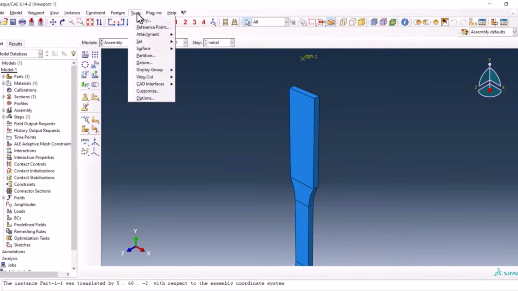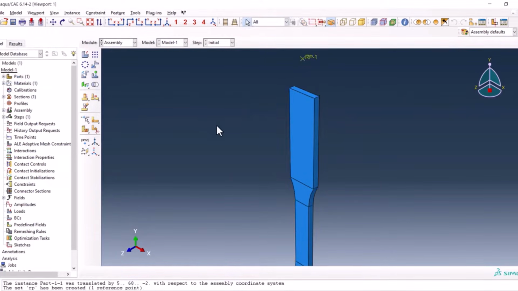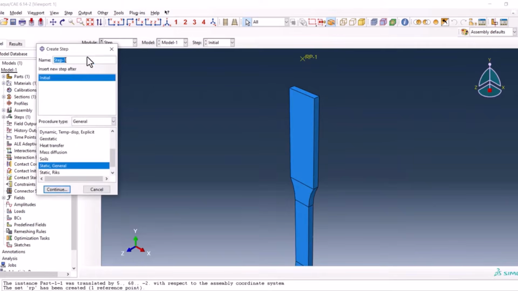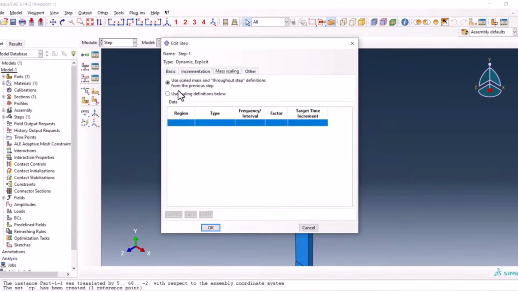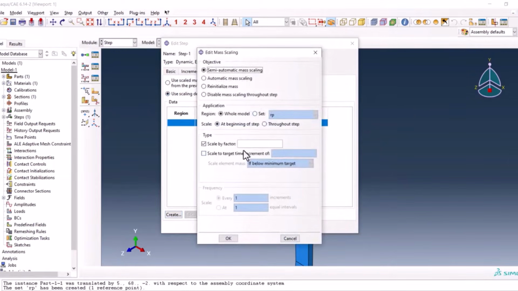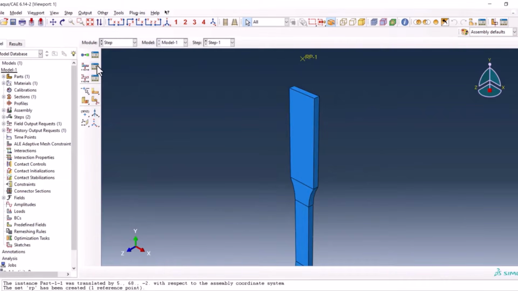Now we can create a set. The set manager, create, and let's say RP, and we select this RP reference point and we have the set. Now let's go to the step. The step this time should be dynamic explicit. From the mass scaling we use scaling definition below, create, and here we put the value of 1e minus 4 and we uncheck this scale by factor and OK.